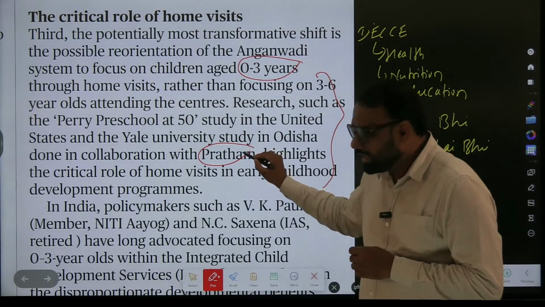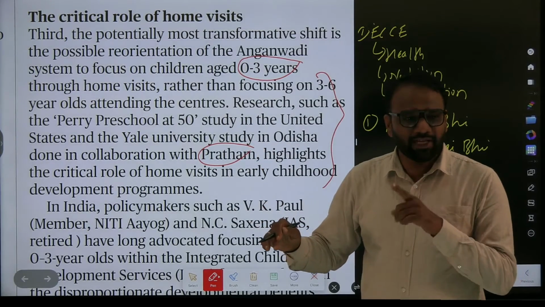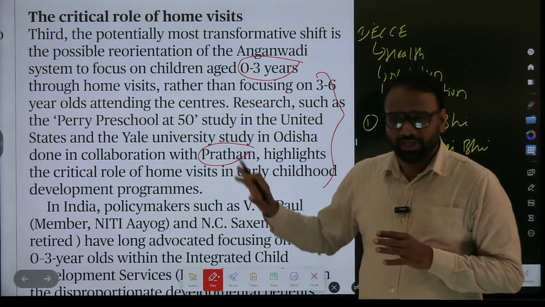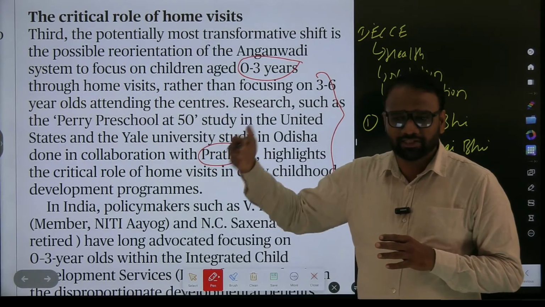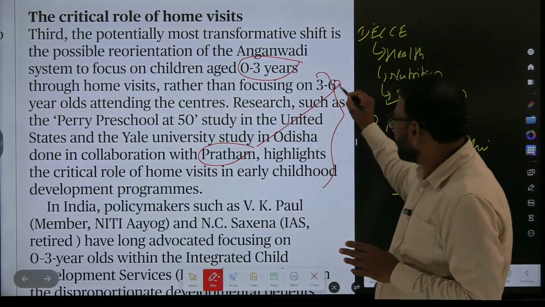But Pratham is an important NGO present in India. It can be asked in prelims as well. It produces a report. Here they are not mentioned, but in some other articles they will definitely mention it. So Pratham is important from the prelims point of view.